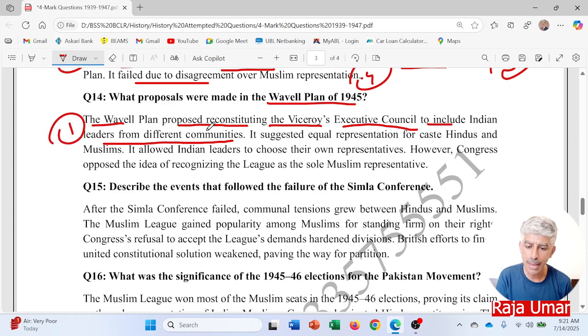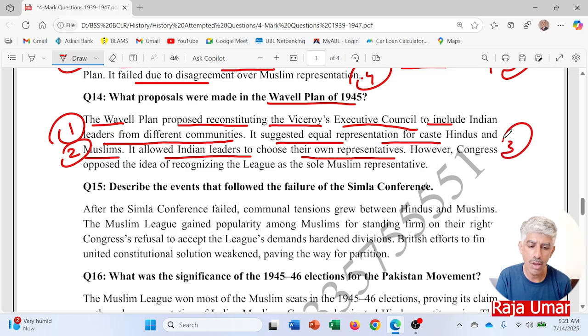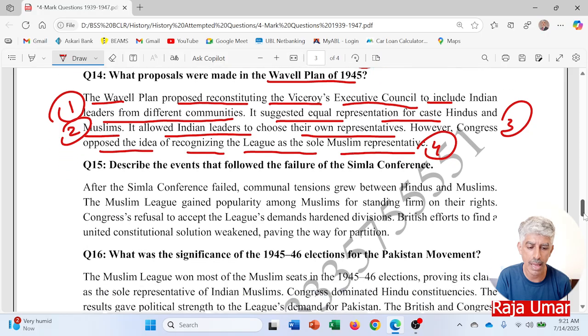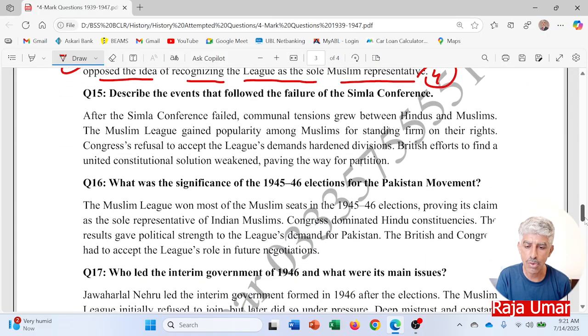Point number one, it suggested equal representation of caste Hindus and Muslims. It allowed Indian leaders to choose their own representatives. Point number three. However, Congress opposed the idea of recognizing the League as the sole Muslim representative. Point number four, and that was the reason for the rejection of the Wavell Plan by Indian National Congress.